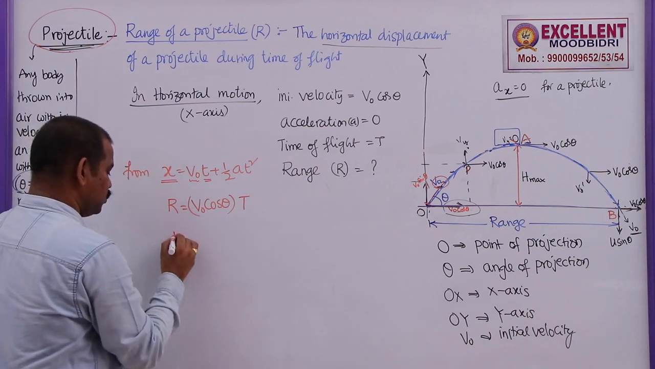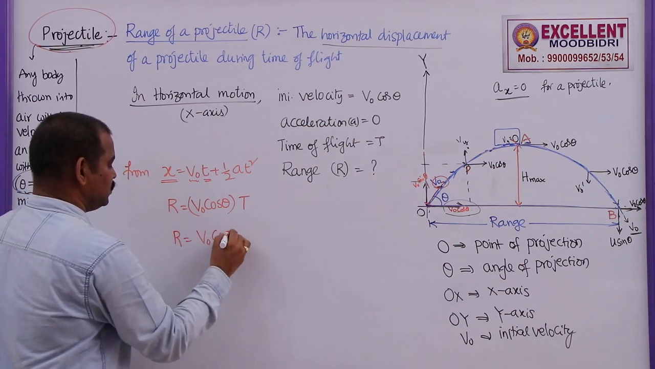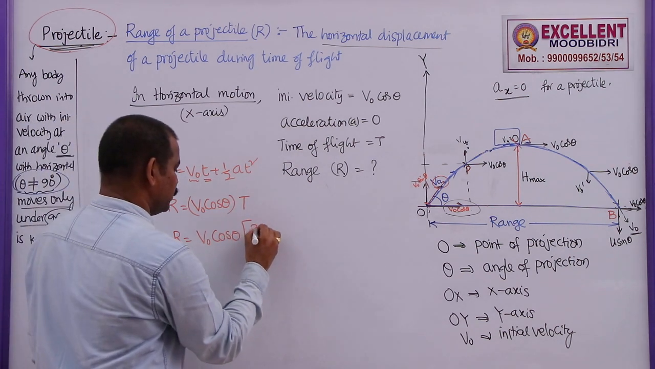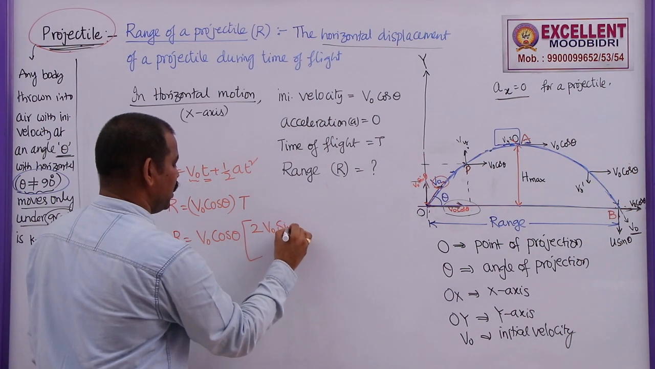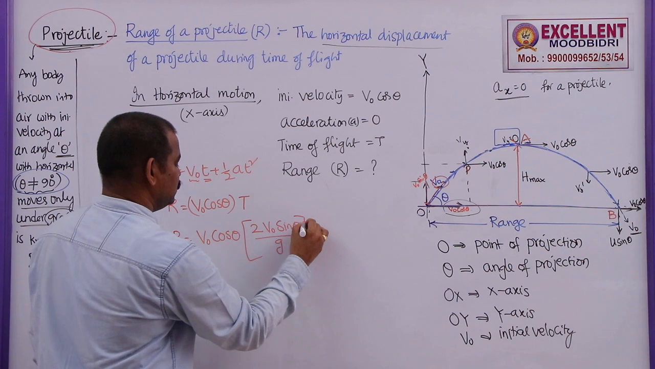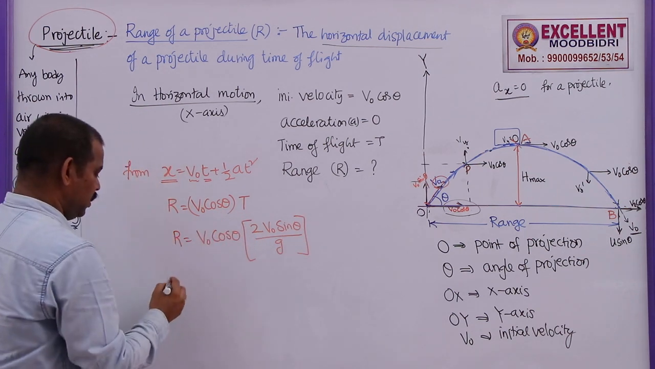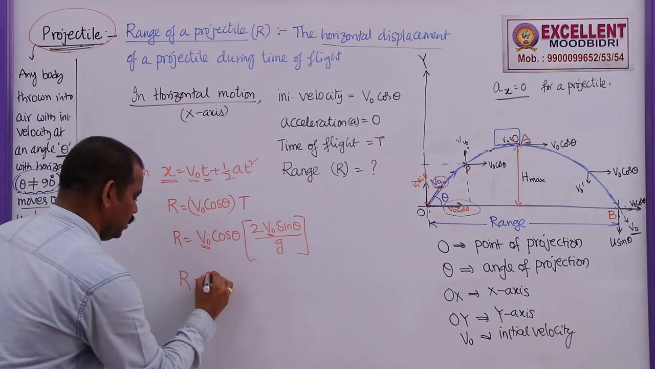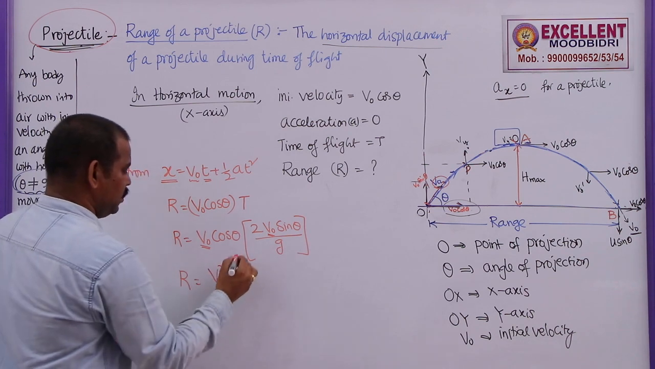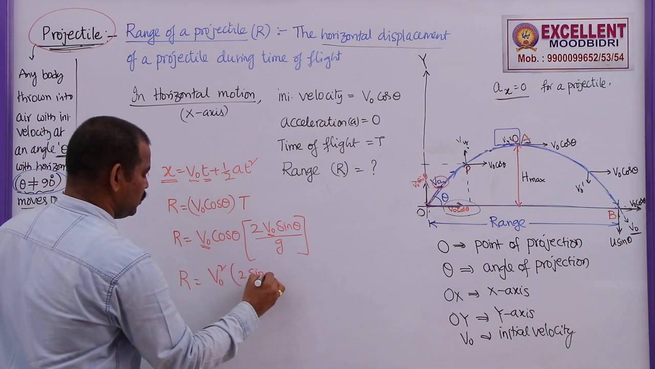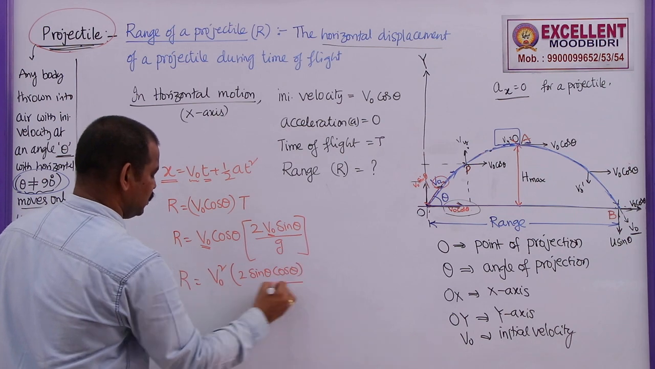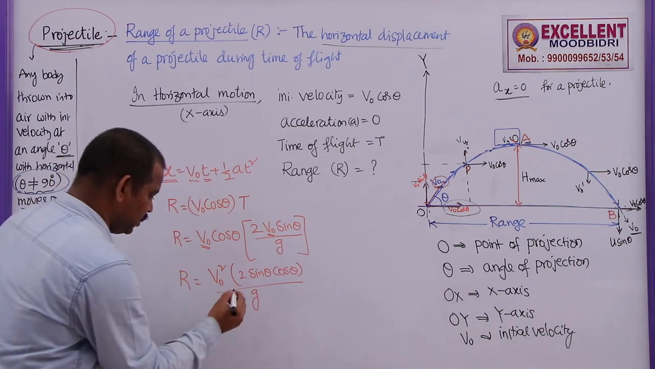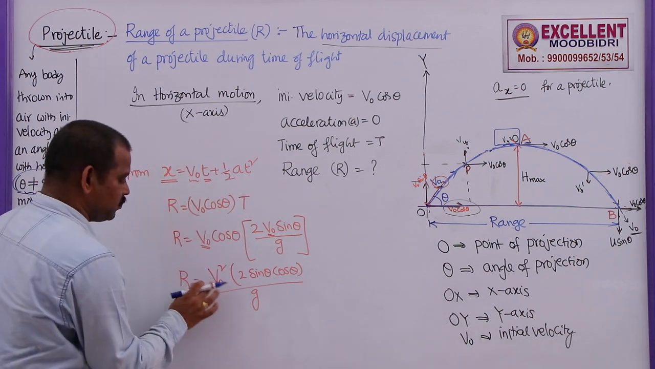So now R is equal to V naught cos theta into the time of flight for a projectile, that we have to substitute here, which is 2 V naught sin theta by g. So this is the range of projectile. Now we can simplify this as, here we have one V naught here, one more V naught here. So V naught square, the remaining terms are 2 sin theta cos theta by g.